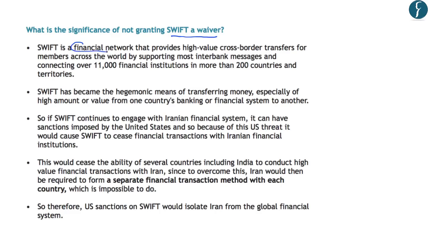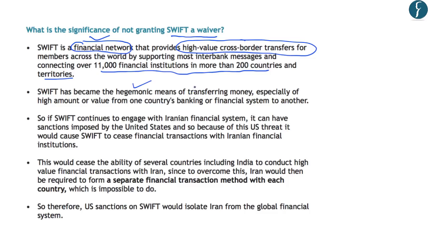Now, SWIFT is a financial network that provides high value cross-border transfers for its members. And it connects over 11,000 financial institutions in more than 200 countries and territories. So simply, it is a financial network that provides for high-value transactions or transfers across borders. Now, this SWIFT system has become a hegemonic means of transferring money. It means that SWIFT is dominating the mechanism of transferring money across borders, and especially those transactions which involve a high amount or high value from one country to another country or one financial system to another.